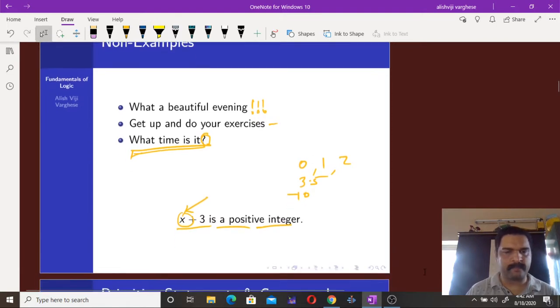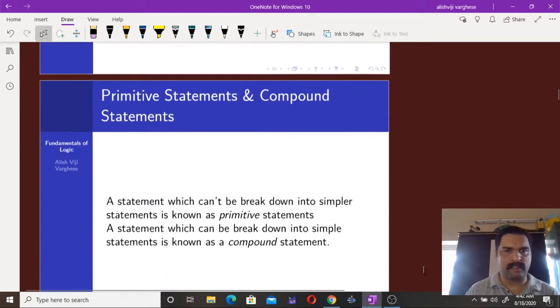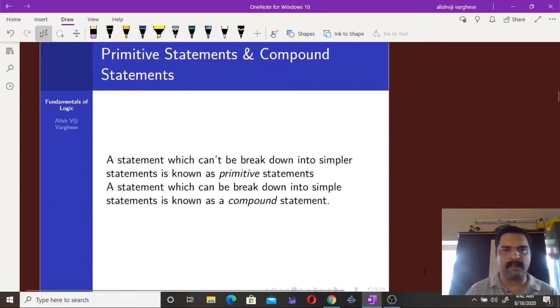Now, primitive and compound statements. A statement which cannot be broken down into simpler statements is known as a primitive statement, and a statement which can be broken down into simple statements is known as a compound statement.